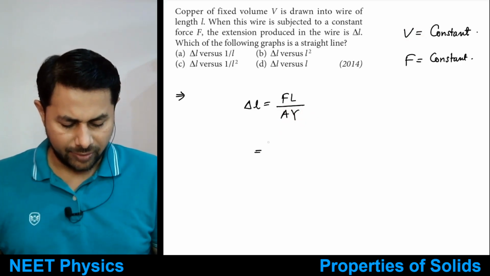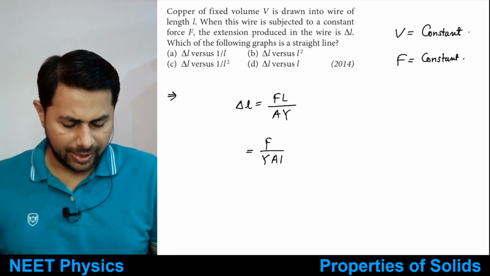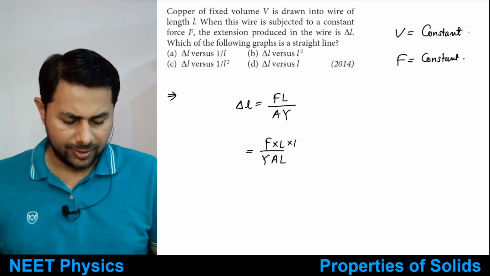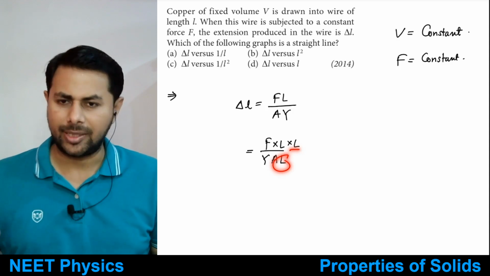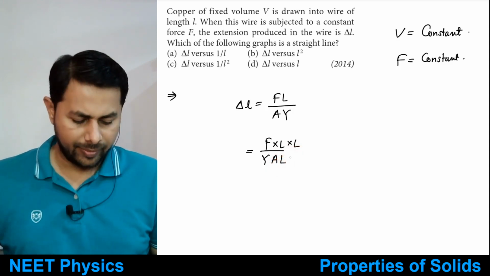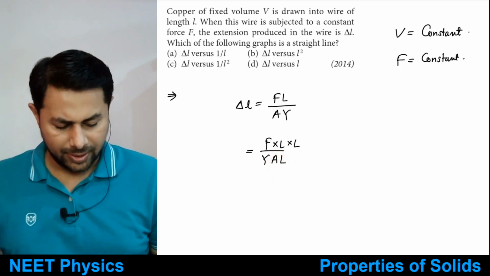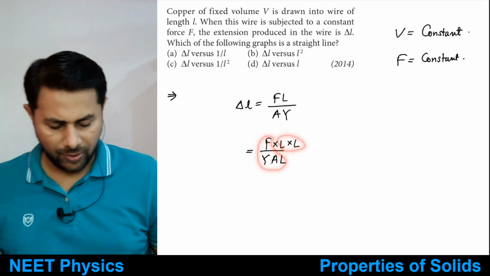So what do we get? Force is there, Y is there, area times length is volume, and in the numerator there was already one L. Since you have multiplied the denominator by L, you need to multiply the numerator also by L. So area times length becomes volume, and that is a constant. All these things are constant, and you have L square.